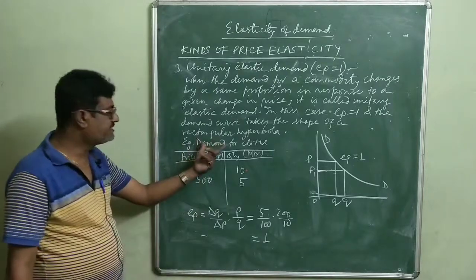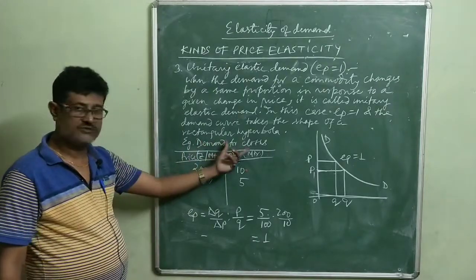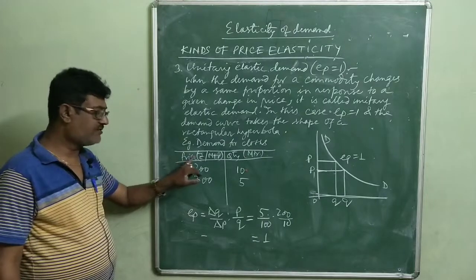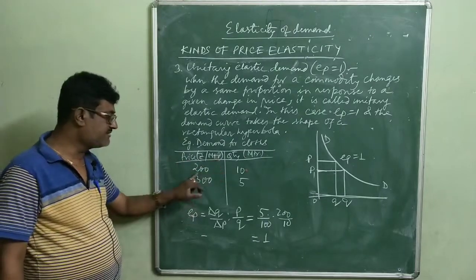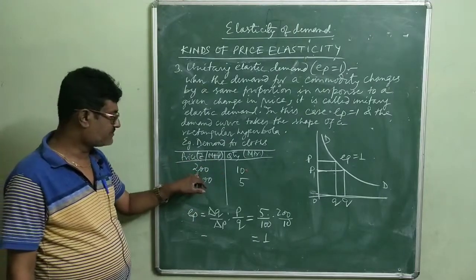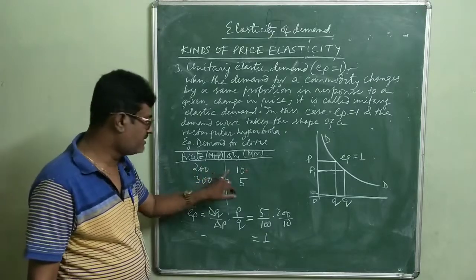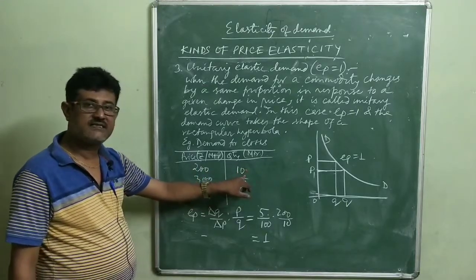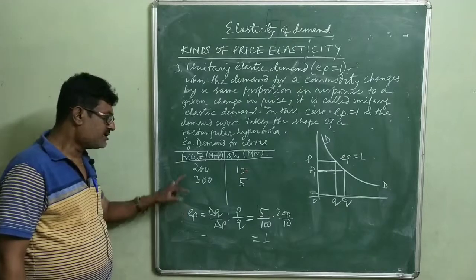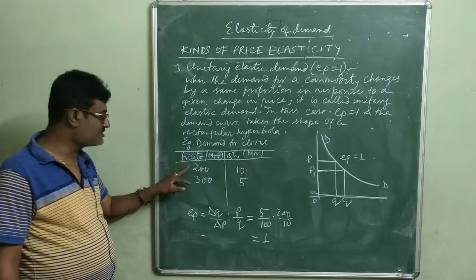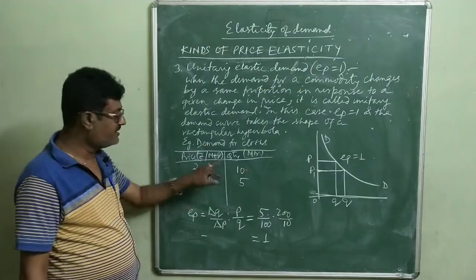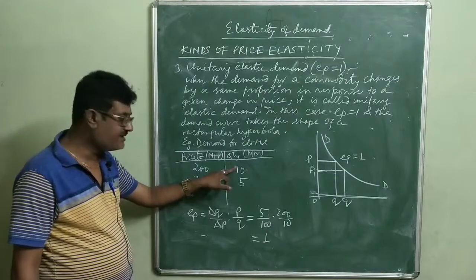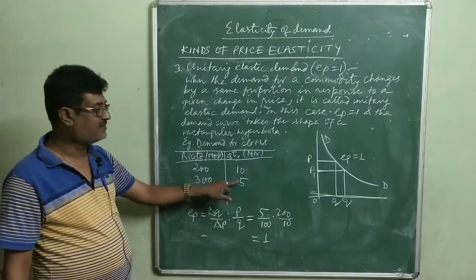Here we have taken an example of cloth. Price of cloth per meter is given to be rupees 200. At rupees 200, a household purchases 10 meters of cloth. Now when its price rises from rupees 200 to rupees 300, its demand reduces from 10 meters to 5 meters.